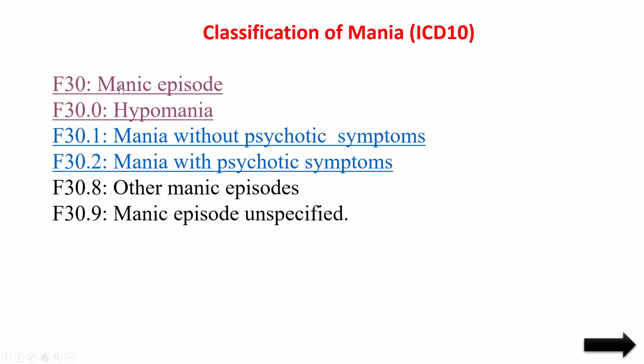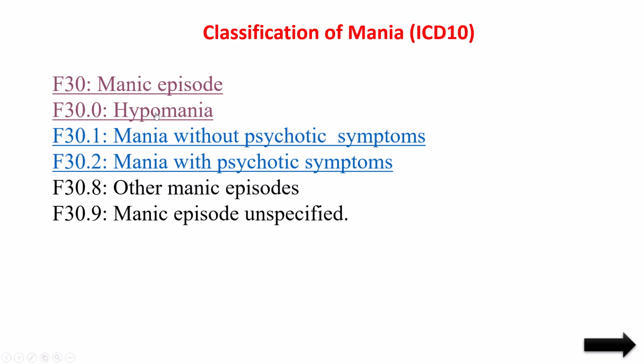So here the important ones are the first four things: manic episode, hypomania, mania without psychotic symptoms, mania with psychotic symptoms. Manic episode we can say is hypermania, that is actually the mania. Hypomania is where the characteristics have not reached the level of mania, but there are some little characteristics of mania also.